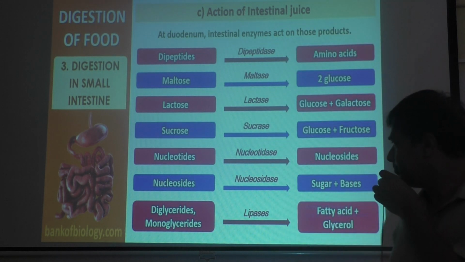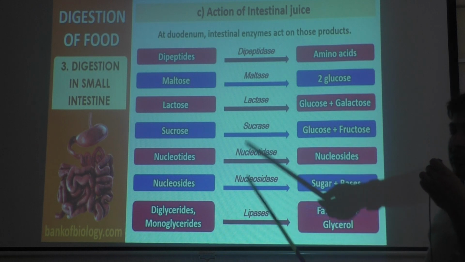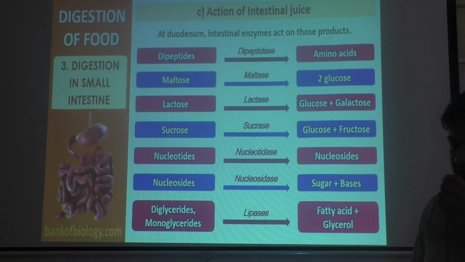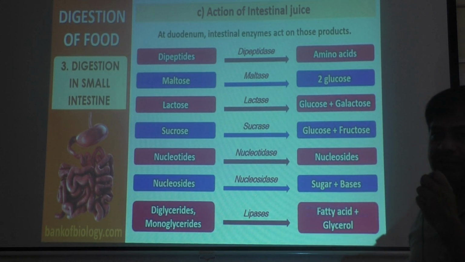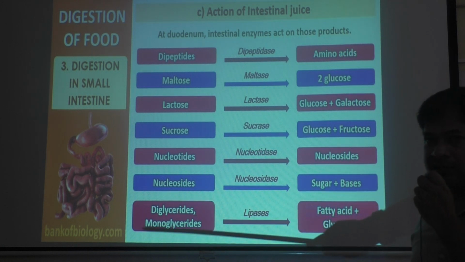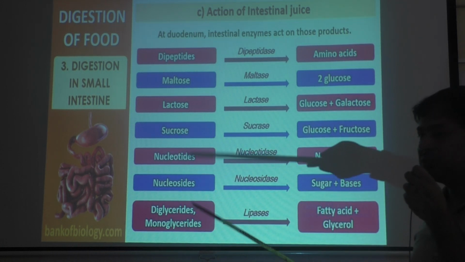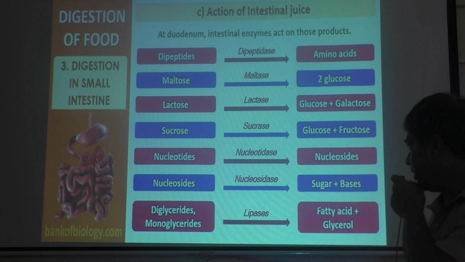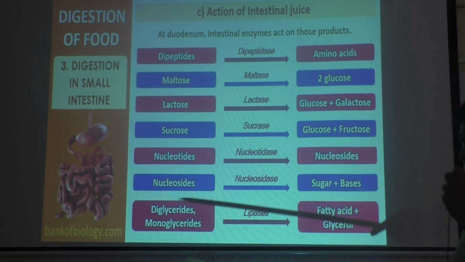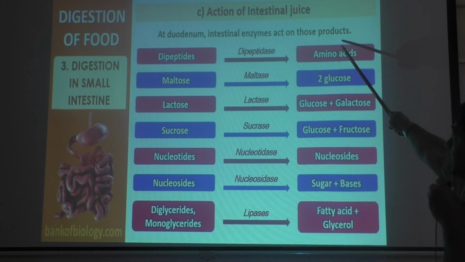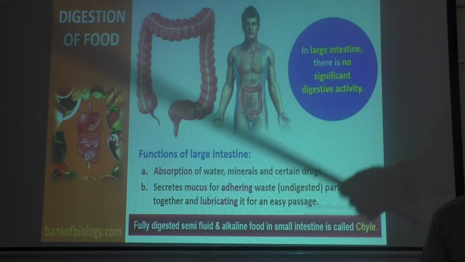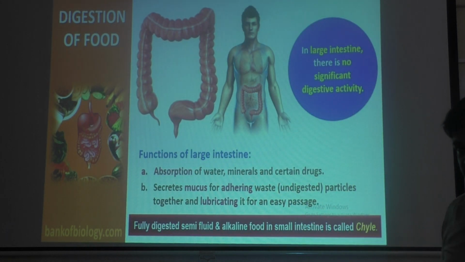Now both will separate. Then lipases will convert final products of diglycerides and monoglycerides into fatty acid plus glycerol, because diglyceride and monoglyceride is what? Diglyceride means 1 glycerol, 2 fatty acids. Monoglyceride means 1 glycerol, 1 fatty acid. Both are combined. They have to be separated, no? So they are separated here. Fatty acid is separated, glycerol is separated. Okay, so what you see here, these are all end products of digestion. These are end products of digestion. Okay, so next step is what happens in the large intestine.